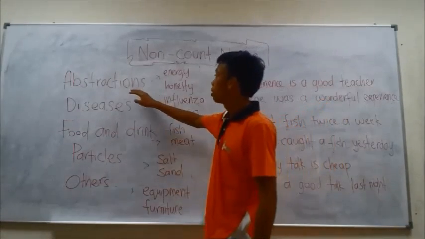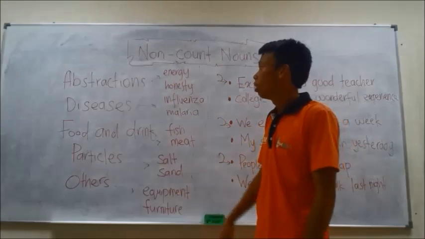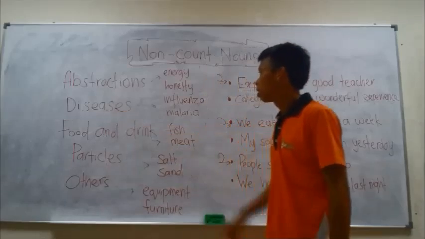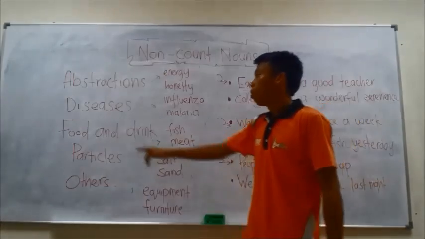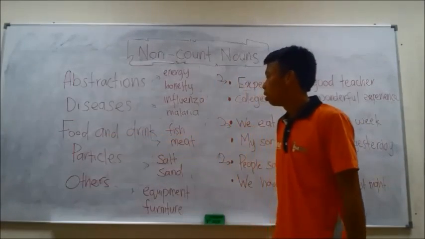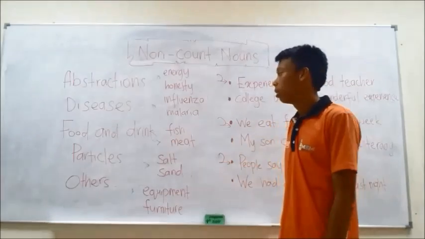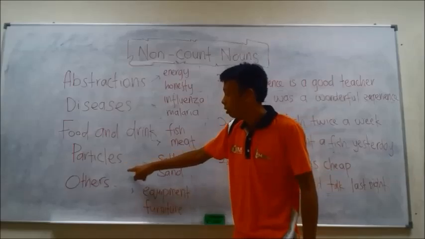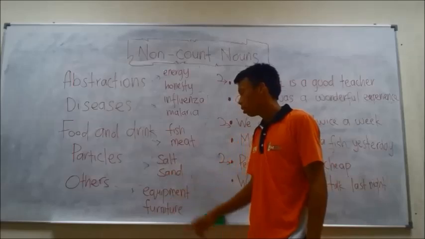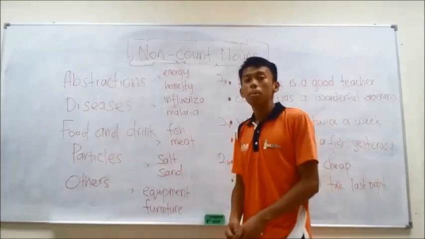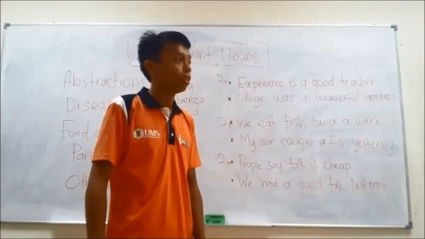The first is abstractions. For example, energy, honesty. Next is disease, such as influenza, malaria, AIDS, and others. Food and drink, like fish, meat, coffee, water. And next is particles, like salt, sand, sugar. And others is equipment and furniture. Many nouns have both non-count and count meanings.